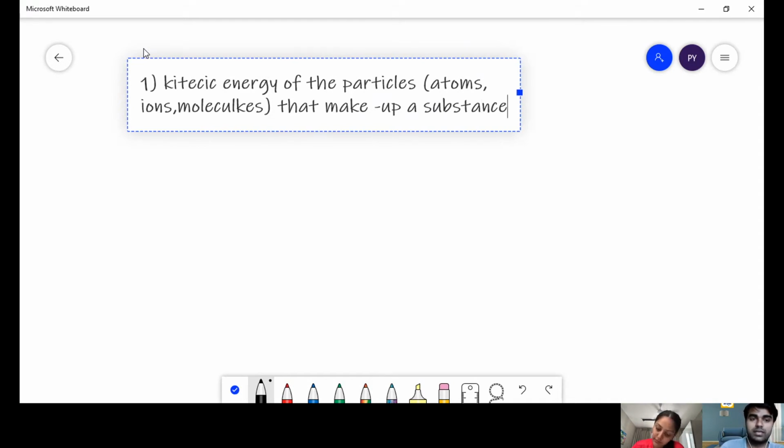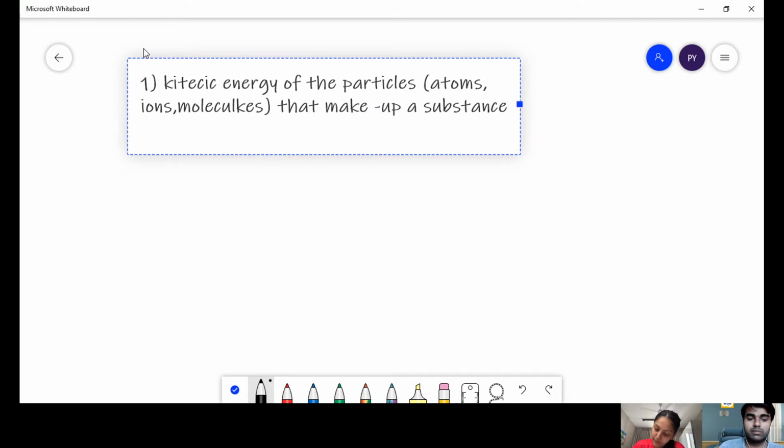Now the second important factor which determines the state of matter, whether the matter would be in a state of solid, liquid, or gas, is the intermolecular force of attraction.